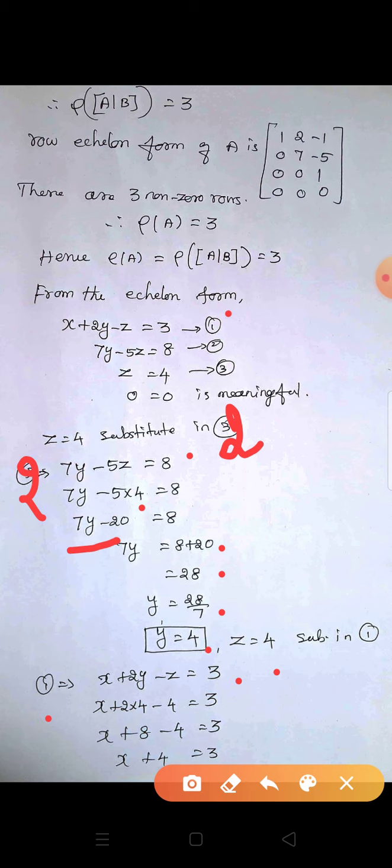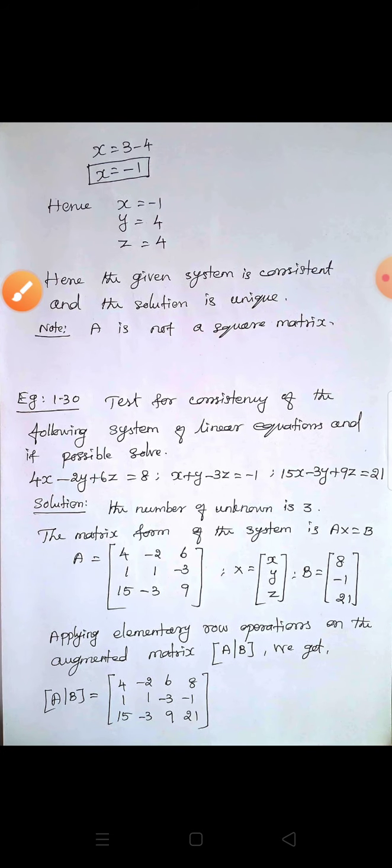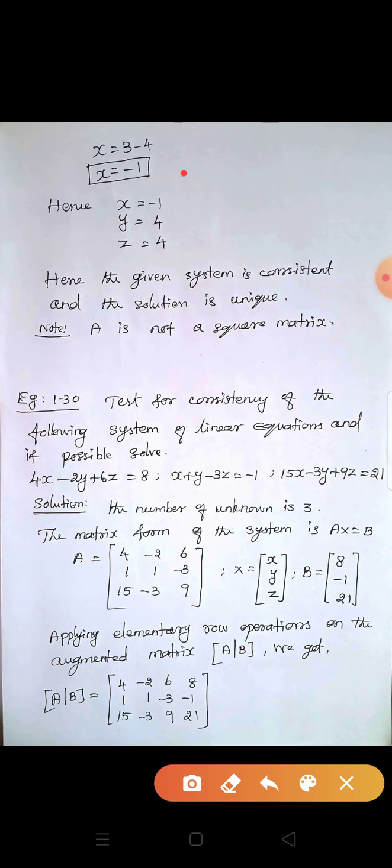Here x, we didn't know x. Plus 2 into y value 4, 2 4s are 8. And minus z equal to 4. 8 minus 4, that is 4. 4 goes to right hand side minus 4. So x equal to 3 minus 4, that is x equal to minus 1. Hence x equal to minus 1, y is equal to 4, z equal to 4. Here the system is consistent and the solution is unique.